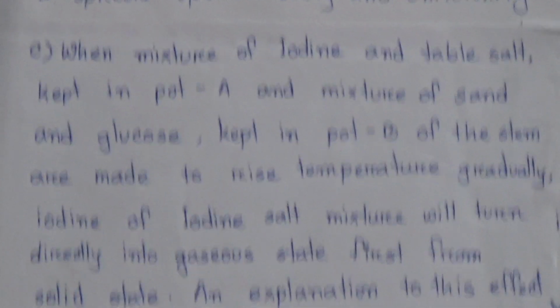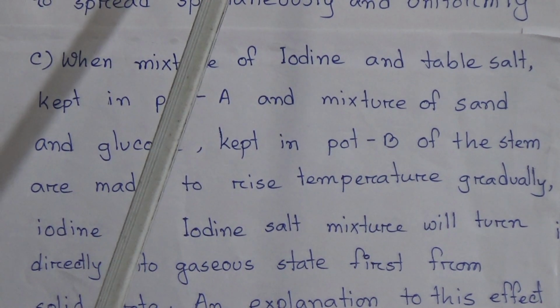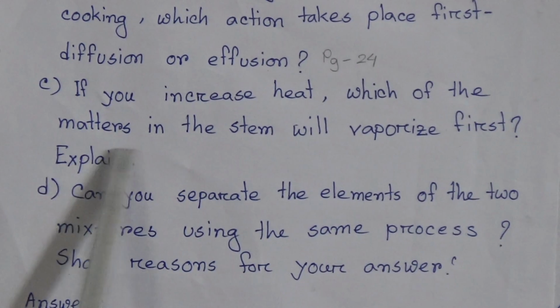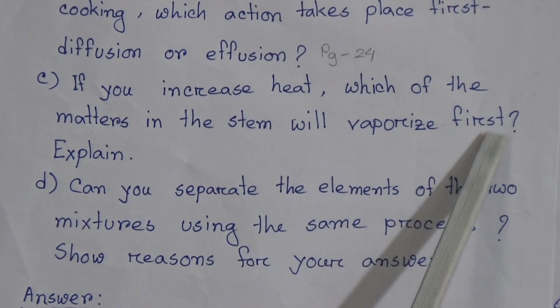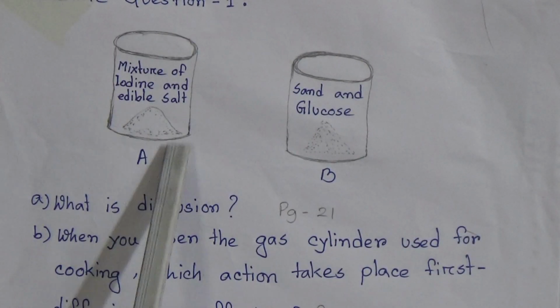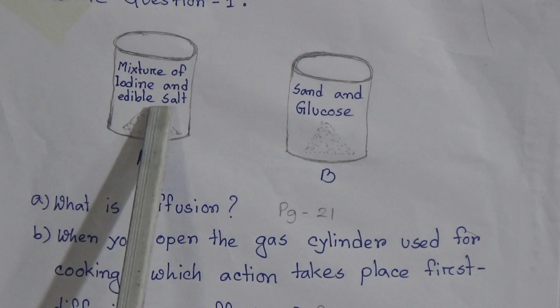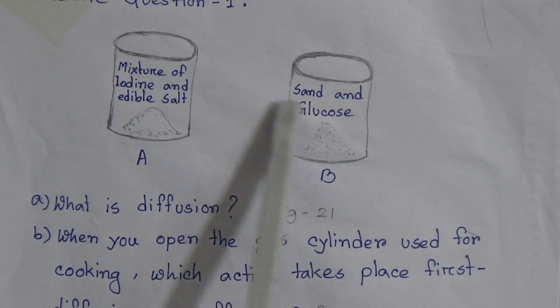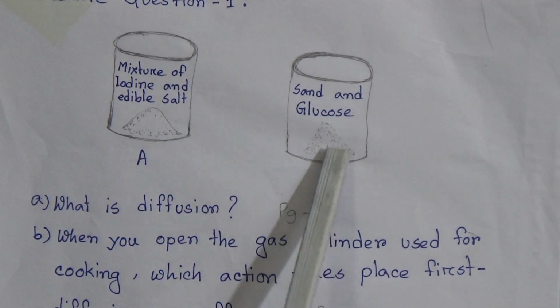Come to the stem again. If you increase heat, which of the matters in the stem will vaporize first? Explain. In the figure, the first mixture is iodine and edible salt, and the second mixture is sand and glucose. And come to the answer.